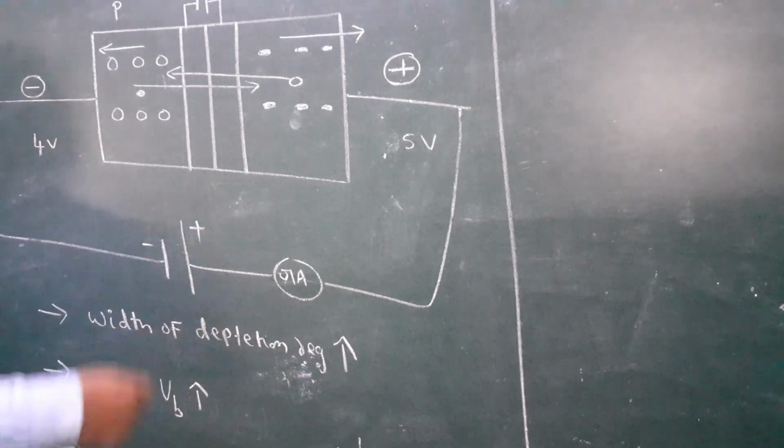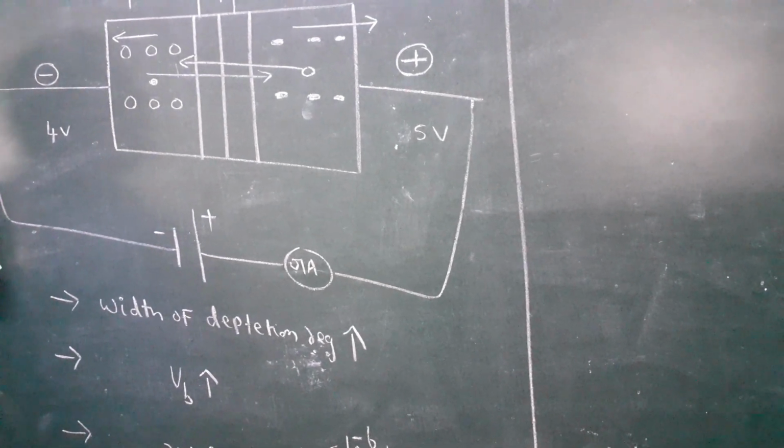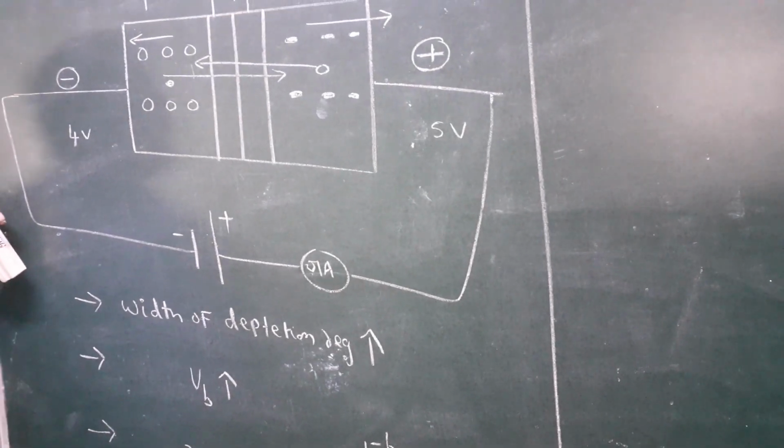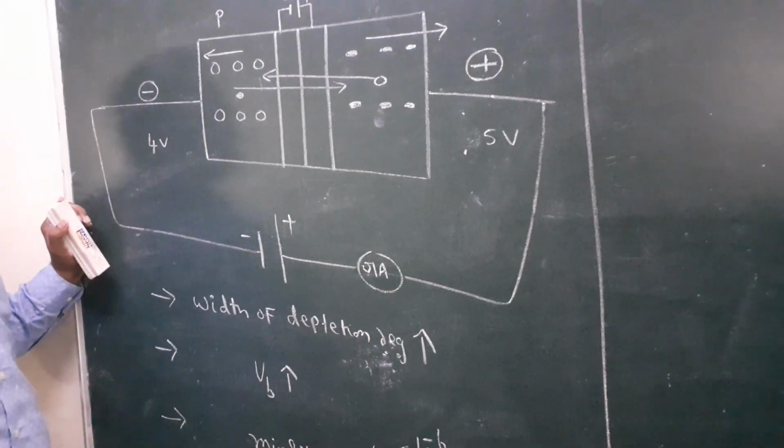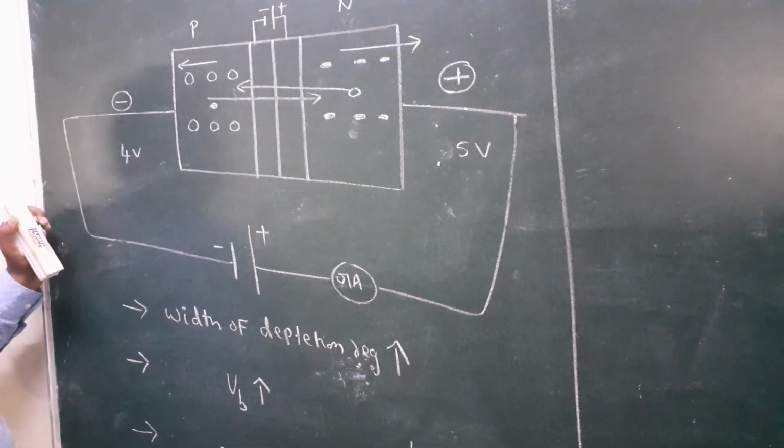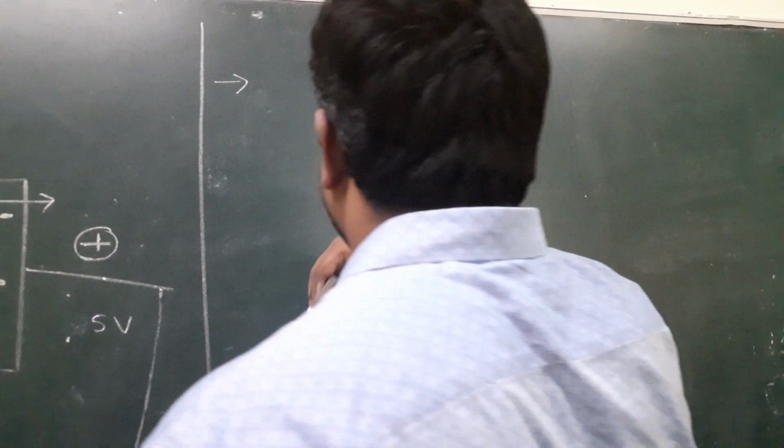In the reverse bias, what happens? The width of the depletion layer increases, and the potential barrier increases. Okay. Now I discuss some formulas. Look here.